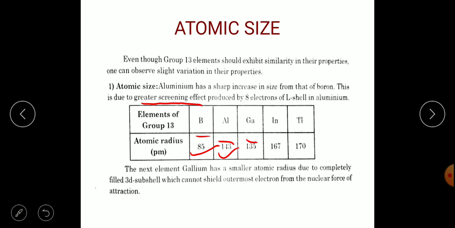This is because of the completely filled 3d subshell, which cannot shield or screen the outermost electron from the nuclear force of attraction. So due to the presence of the completely filled orbital in gallium, it cannot shield the electron from the attraction. Gallium has a smaller atomic size compared to aluminium.